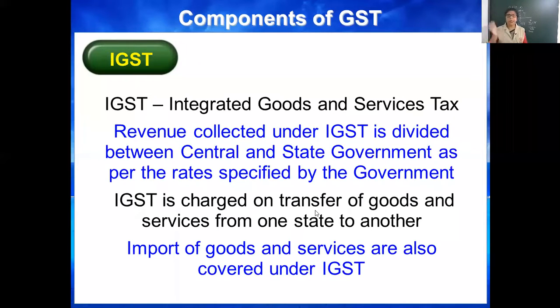IGST means integrated goods and service tax. Revenue collected under IGST is divided between central and state government as per the rates specified by the government. IGST is charged on transfer of goods and services from one state to another. Import of goods and services are also covered under IGST.